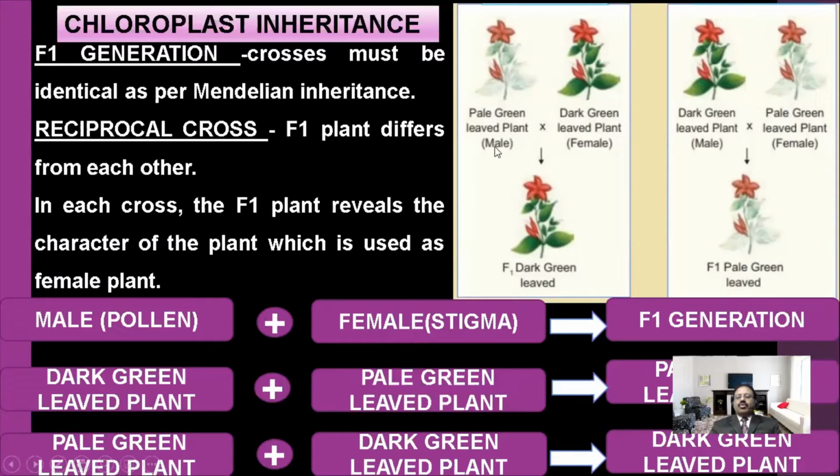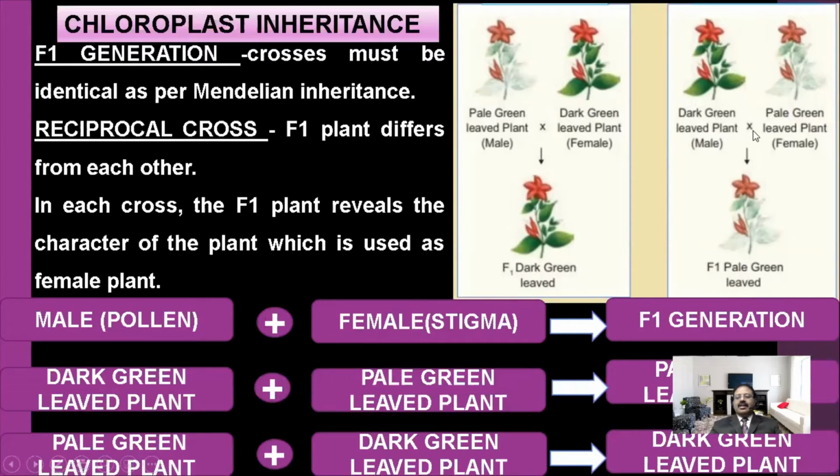This is the Mendelian cross, so no problem occurs in the Mendelian cross. One character will appear, and that character is appeared. Do you understand? In the next one, we are doing the reciprocal cross. Now we are taking the dark green leaf plant.